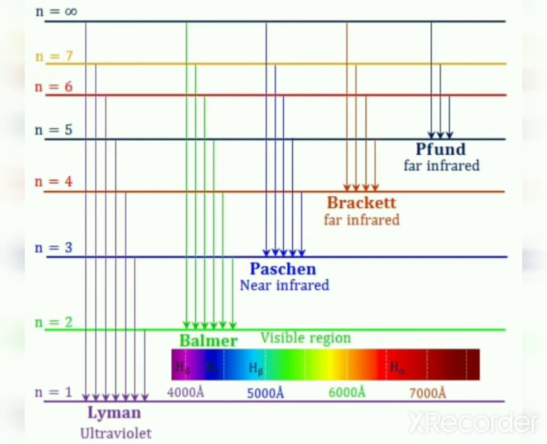Now consider the Pfund series. The transition of the electron here is from higher energy levels 6, 7, 8, etc. to n1 equal to 5. So Pfund series fall in the infrared region. Now what about the n1 value for Pfund series? n1 is equal to 5. And n2 value? It can be 6, 7, 8, etc. So these are the different series of lines obtained for hydrogen.